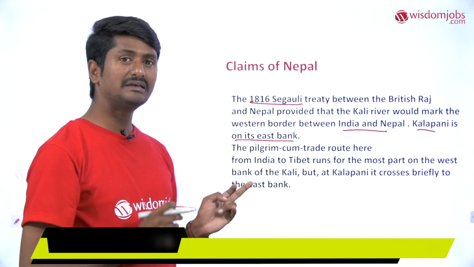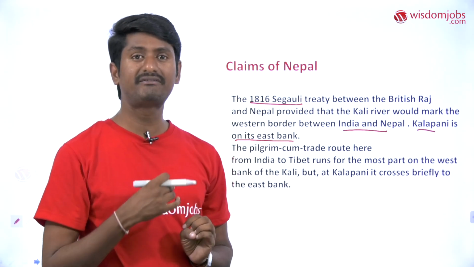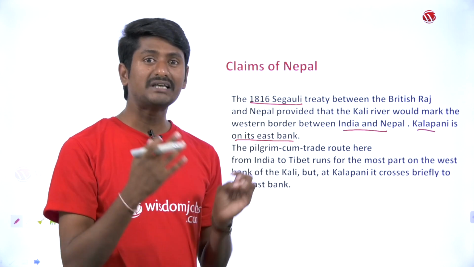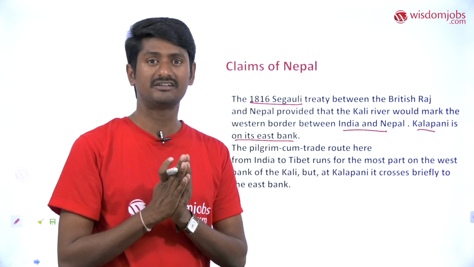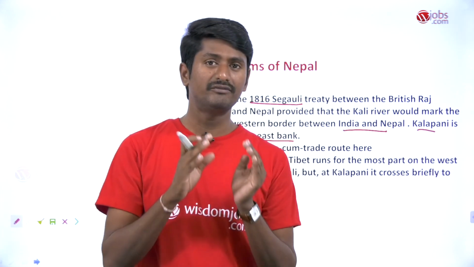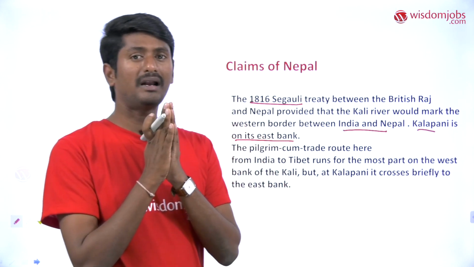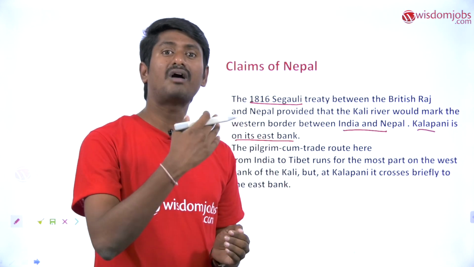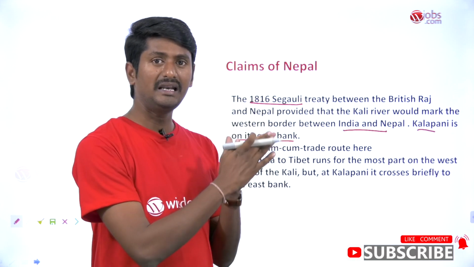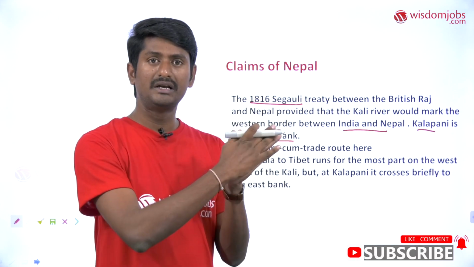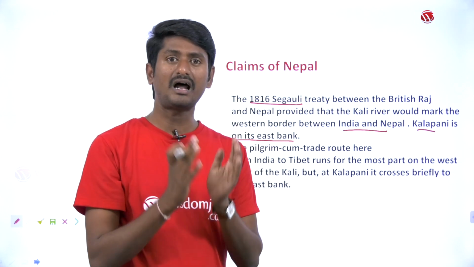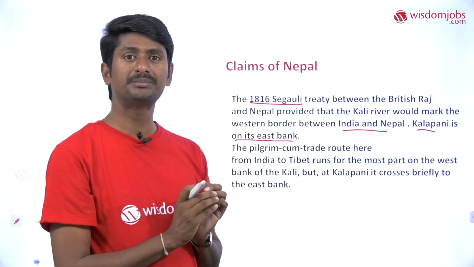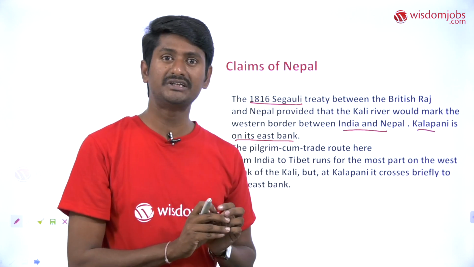And next important thing is that Nepal also claimed the trade routes between Nepal and India, which support the evidence of Kalapani's possession under Nepal itself. But the evidence claimed by India clearly shows that the Nepali border is beyond the Kalapani. It means the Kali river clearly demarcates the boundary between Nepal and India on one hand. On the other hand, Kalapani exclusively belongs to India's possession because it has claimed the administrative and tax records.